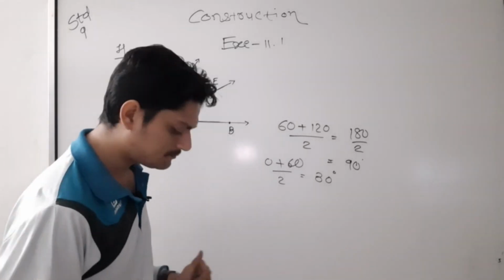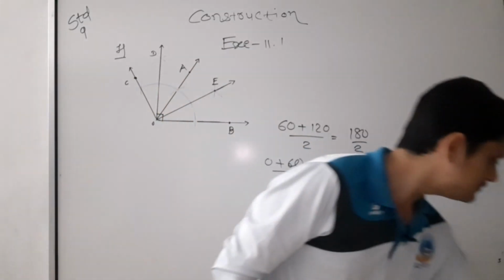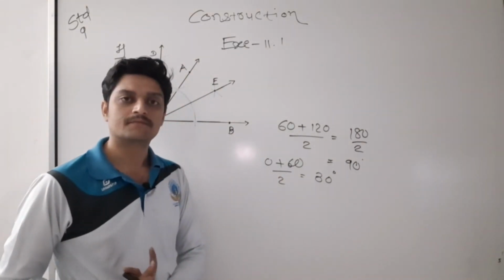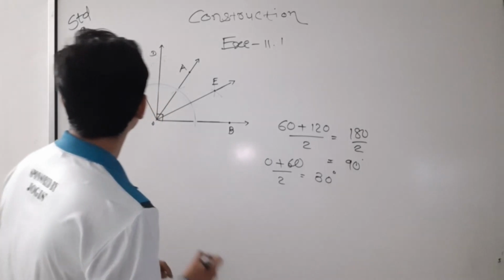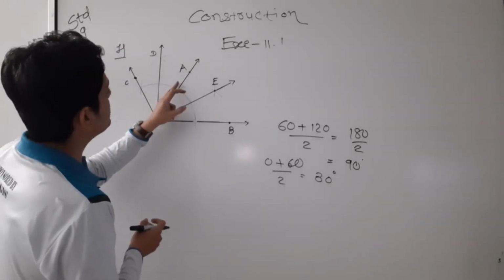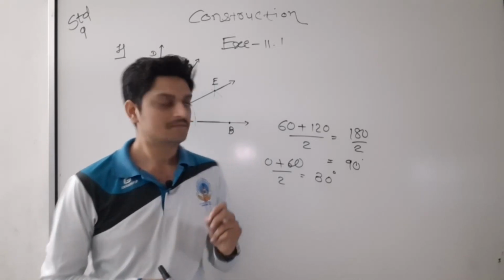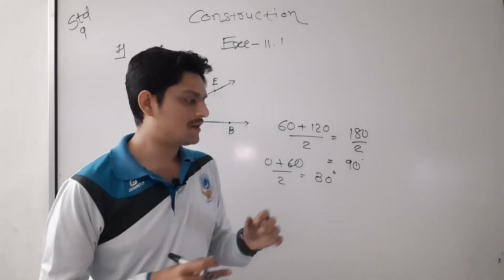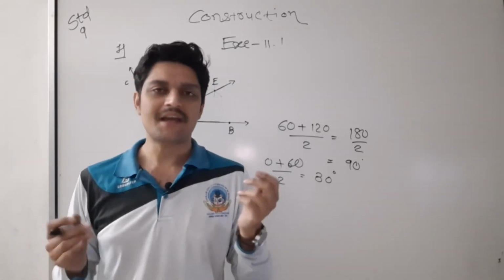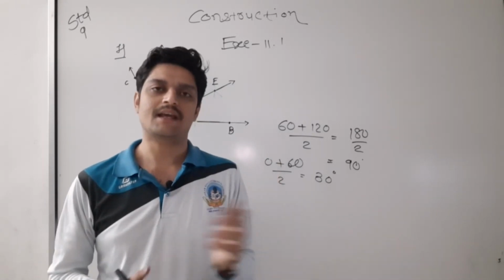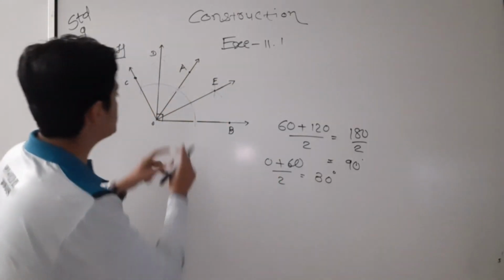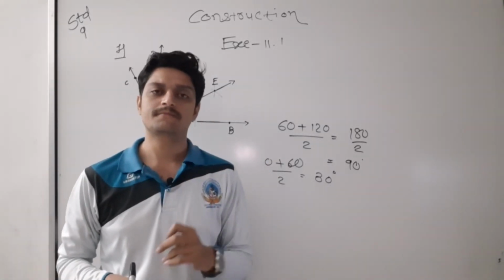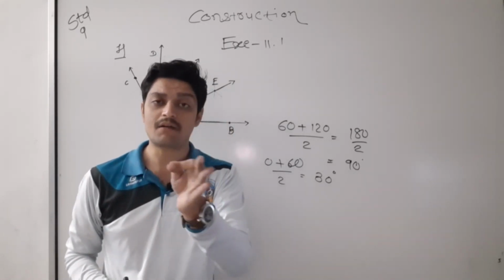Okay, now let us go toward the next question. 45 degree you have to construct. Okay, second question, 45 degree. Then now see here 30 and 60. We have to go towards the bisector, bisector and bisector. We have to use bisector only. Okay, then 45 degrees, because again, as I said, the more powerful the theoretical part is, the easier, more powerful and more accurate the construction will become.